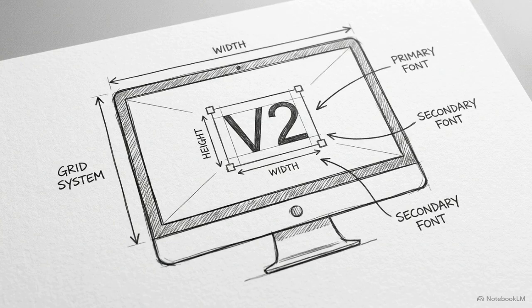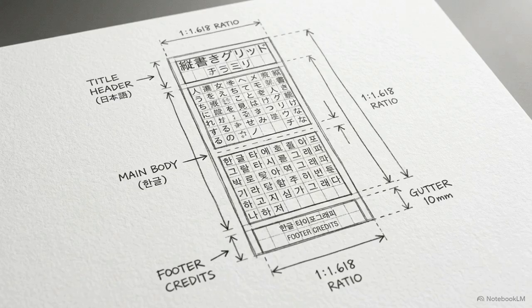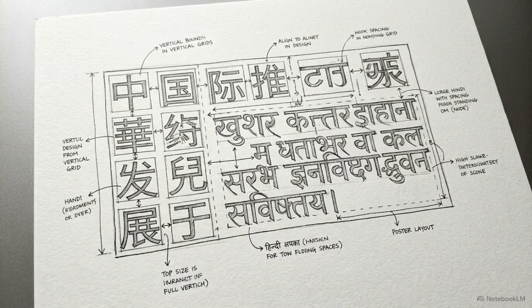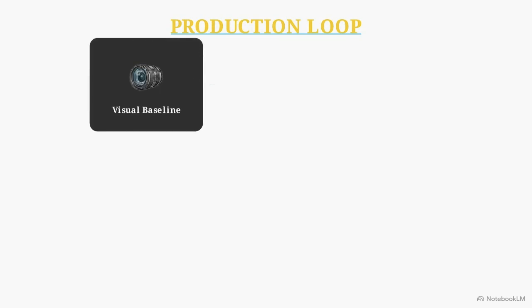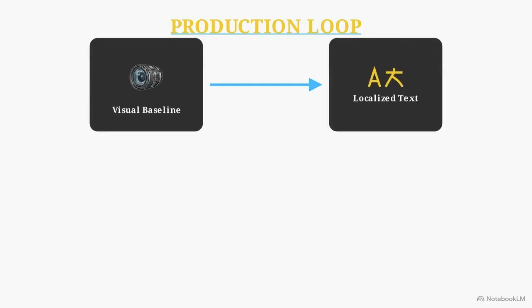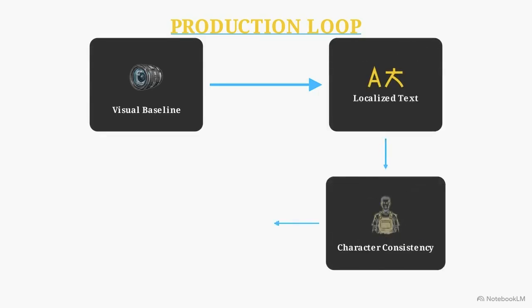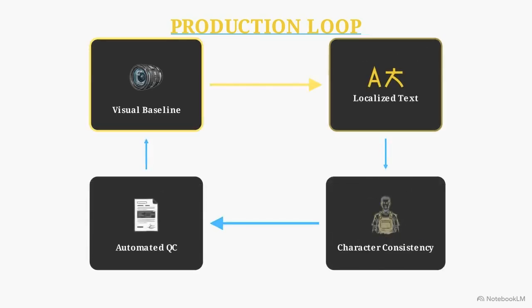The release of ChatGPT Images 2.0 introduces specific rendering upgrades for complex scripts, including Japanese and Korean, Chinese and Hindi, as well as Bengali. To turn these raw images into a marketing campaign, we need a repeatable workflow. We'll start by setting a visual baseline, then move into generating localized text, enforcing character consistency, and using automated verification.